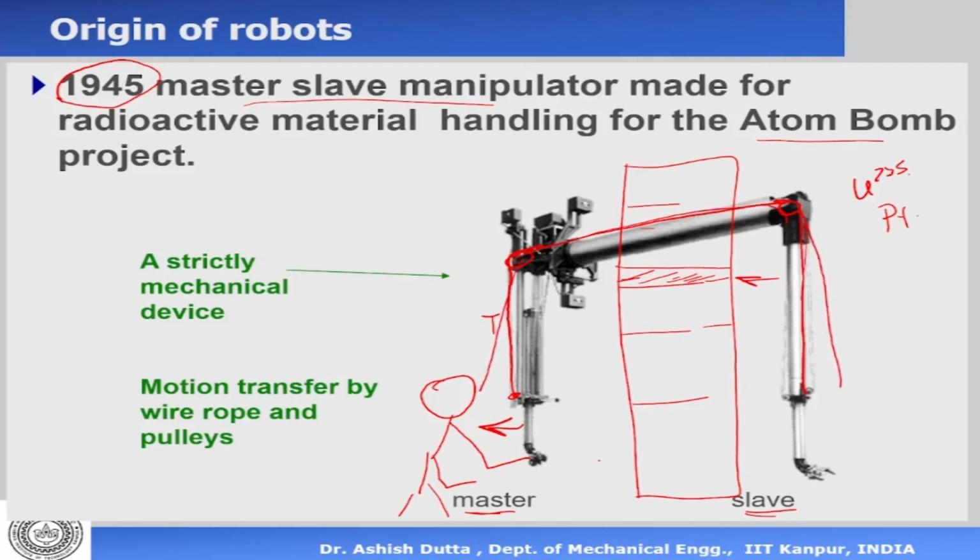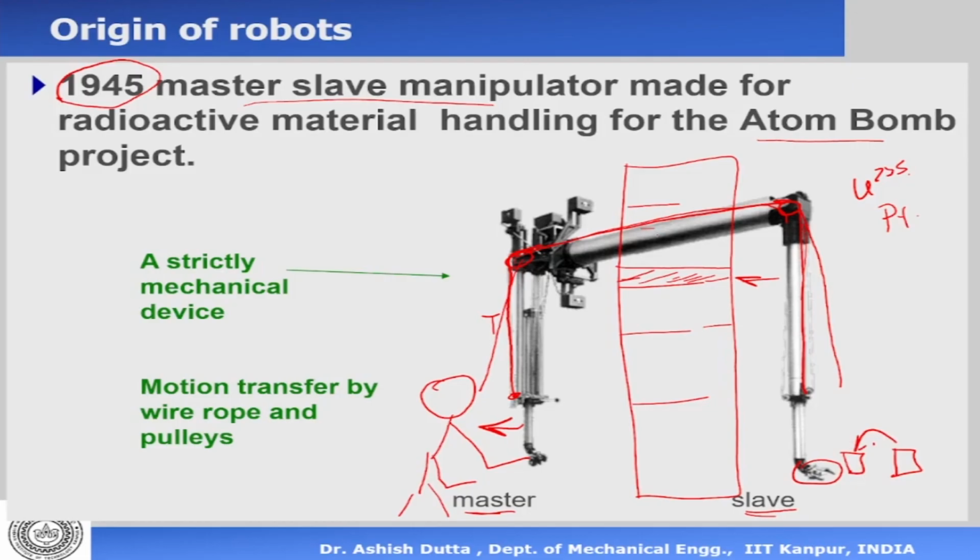So the master could move these joints around, and each joint is connected to a corresponding joint on the other side with a wire rope and pulley. This has a gripper there. So you could move this around and do very simple tasks like catch an object, put it somewhere, pick up an object from here and put it here, or pour some liquid.